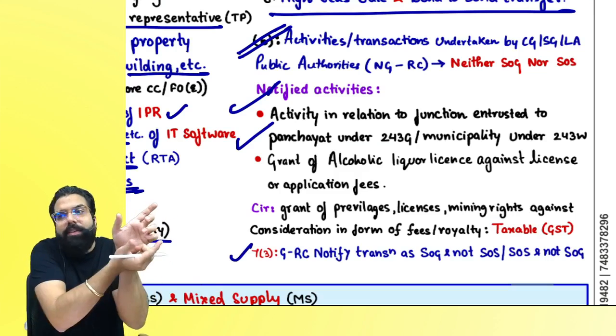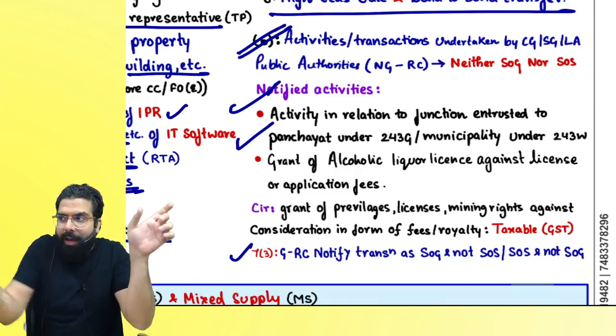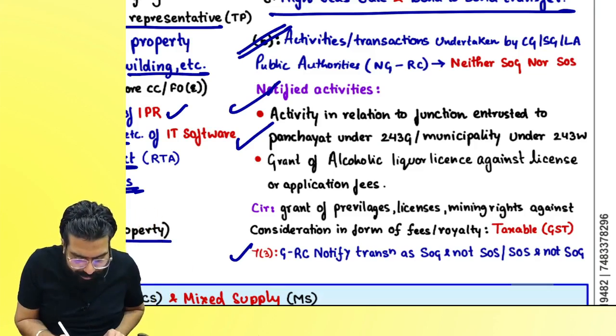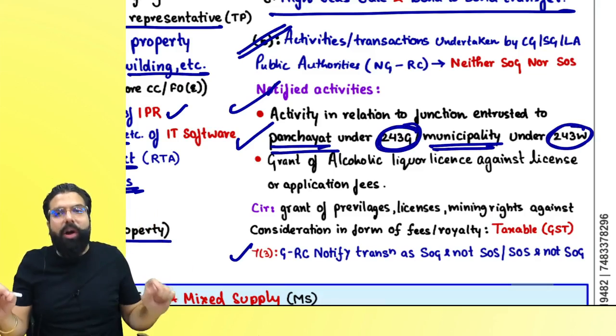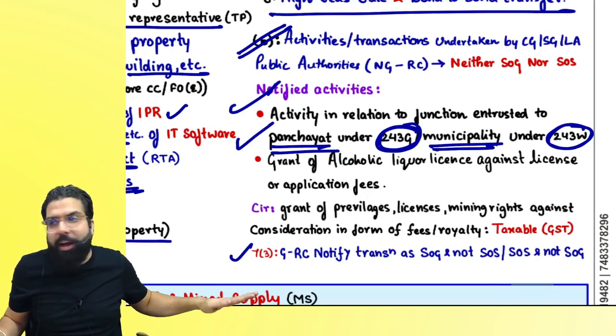M ka reverse is W. So we say 243W. M is municipality ka M. M reversed is W. You have to remember always. So activities which are done by panchayat or municipality, which are covered under 243G or W, because they are carrying out these activities as public authority, it will be neither supply of goods nor supply of service.